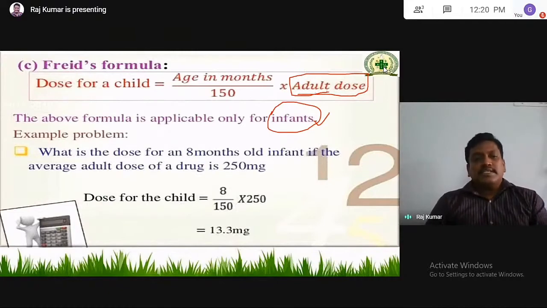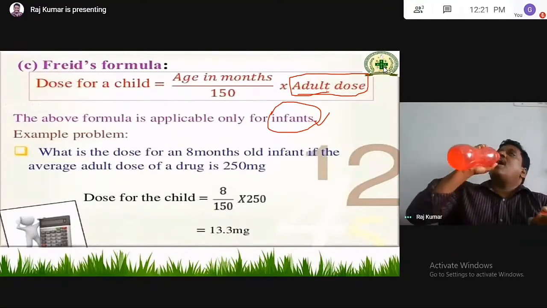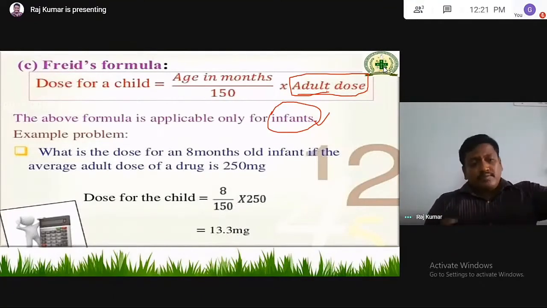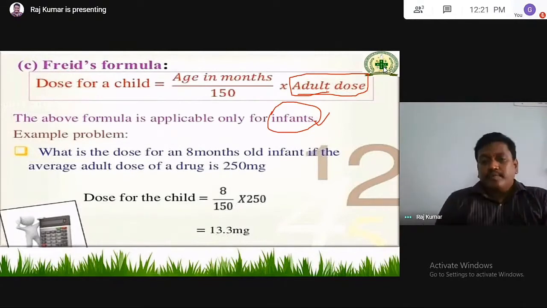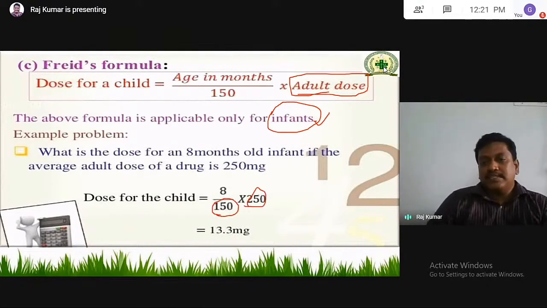Let us consider a problem. What is the dose for an 8 month old infant if the average adult dose of a drug is 250 mg? Dose for the child is equal to 8 by 150 into the adult dose. The 150 is based on the average weight, and the 8 is the number of months.